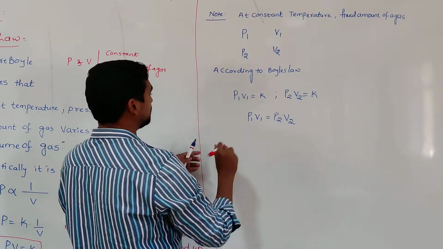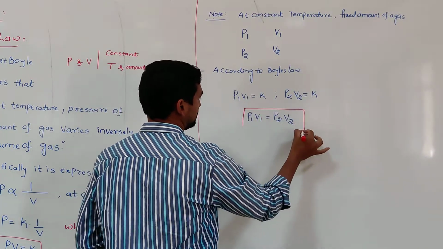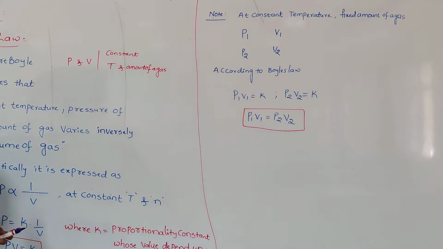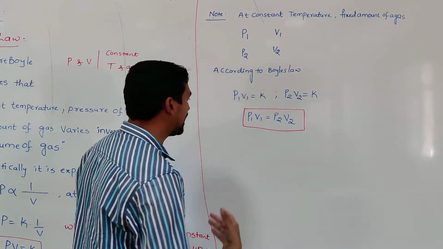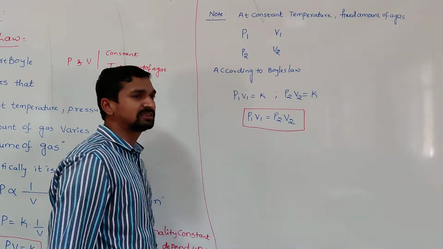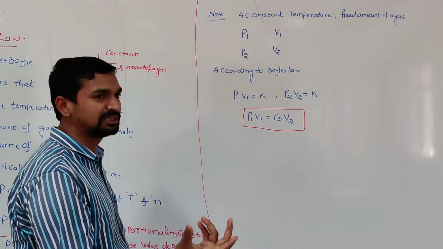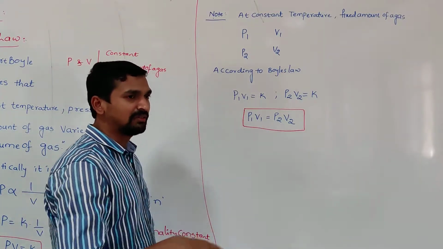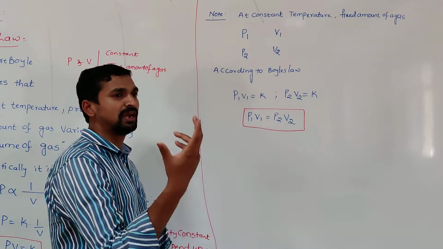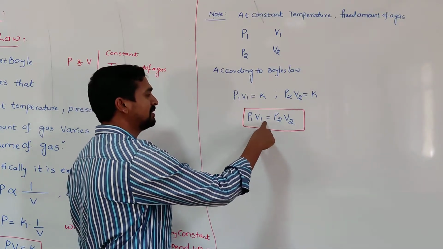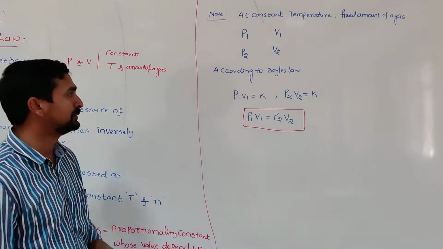This is one of the notes. This formula is useful to solve certain numericals, because sometimes it might be given that at a constant temperature, for a fixed amount of a gas, the pressure and volume are initially so and so, and the volume changes to so and so value, then what is the pressure? Then we can simply apply Boyle's law, P1 V1 is equal to P2 V2.